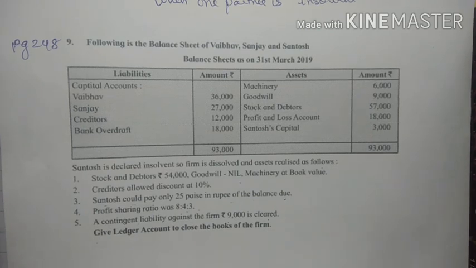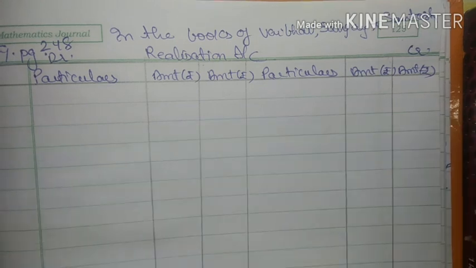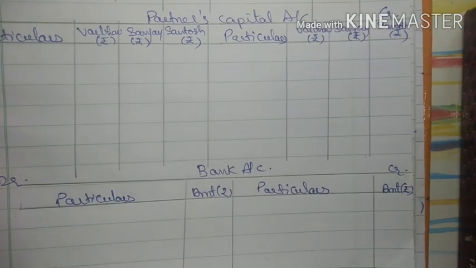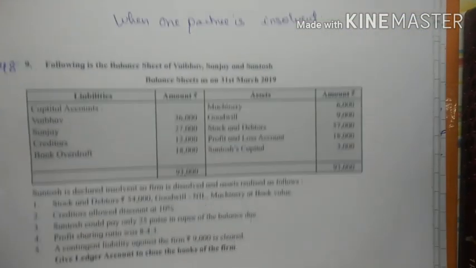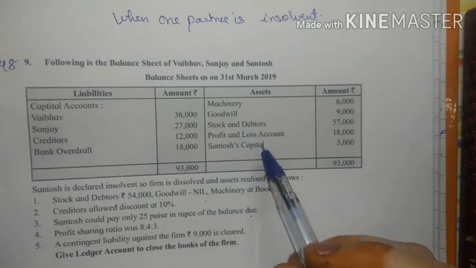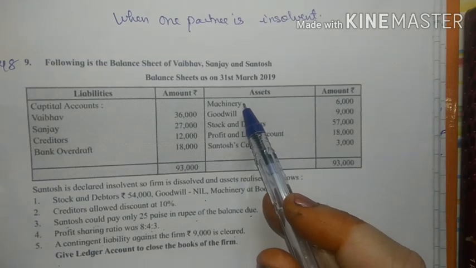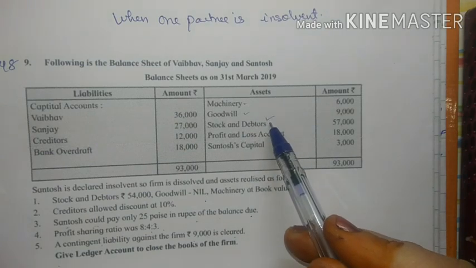As they have asked for the ledger accounts, in dissolution we prepare three accounts: the realization account, the partners' capital accounts, and the bank account. Now we will start with the transfer stage. In the transfer stage, first we will transfer all the assets to the realization account debit side. So you see here machinery, goodwill, stock and debtors. These three are the assets.